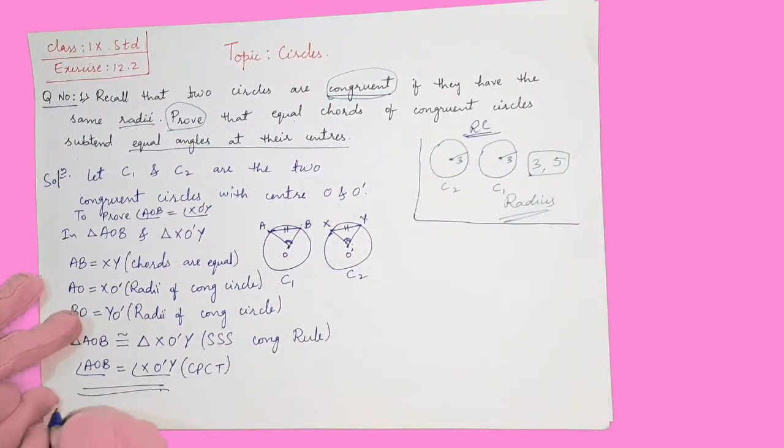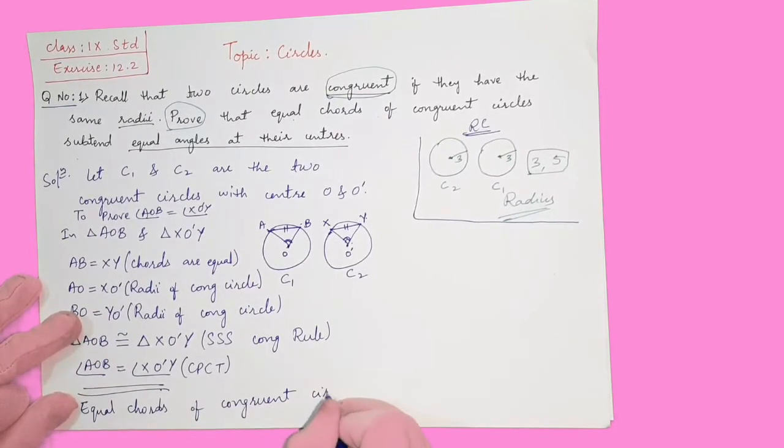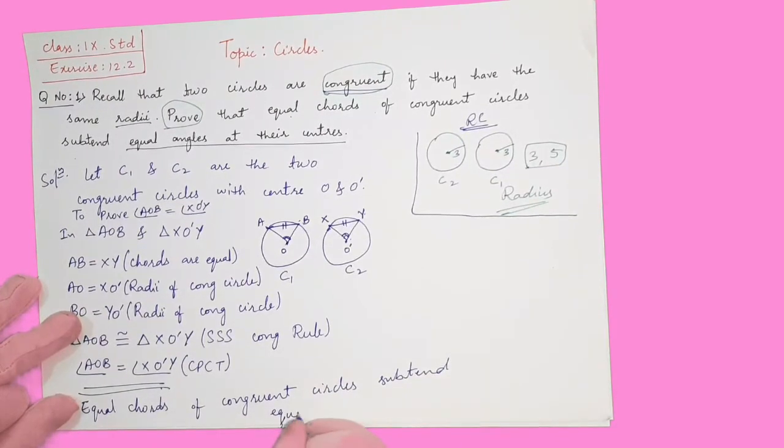So what you need to write here is: Therefore, equal chords of congruent circles subtend equal angles at their center.